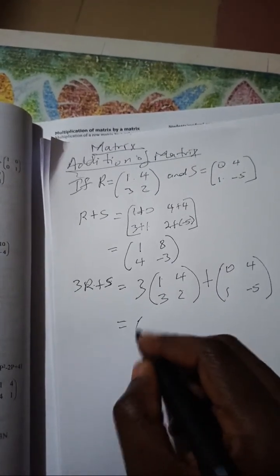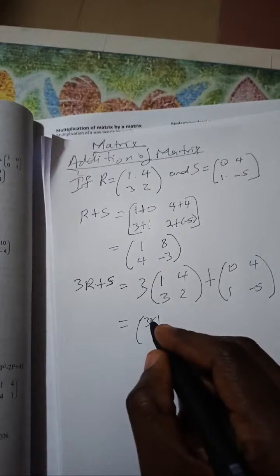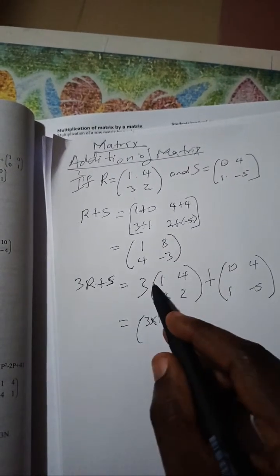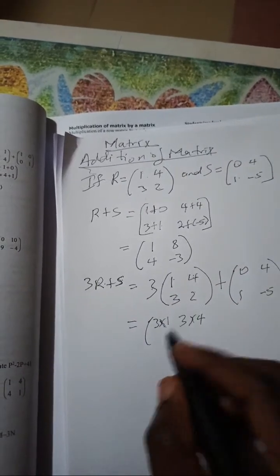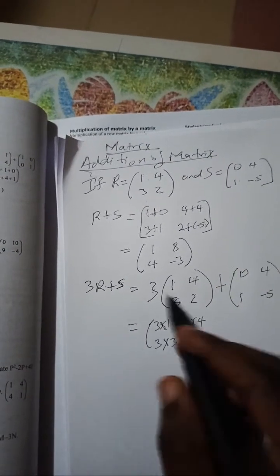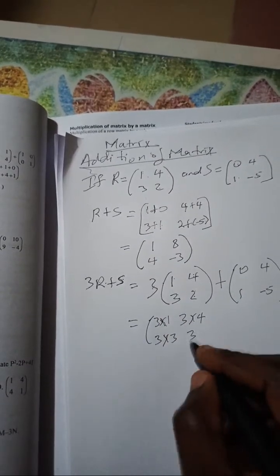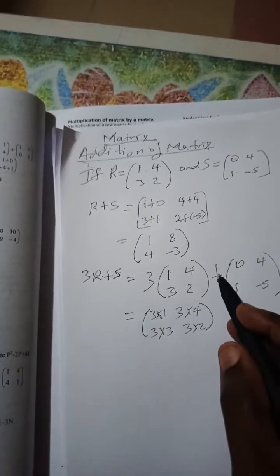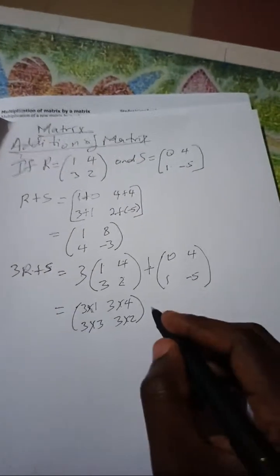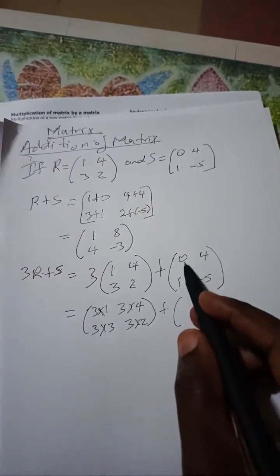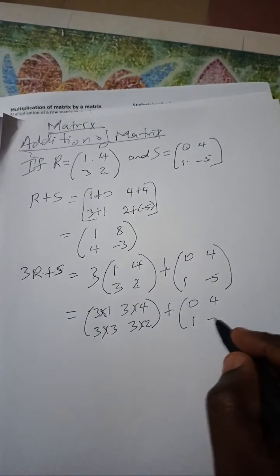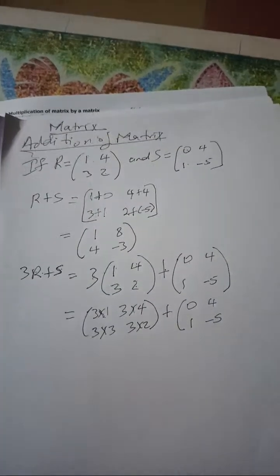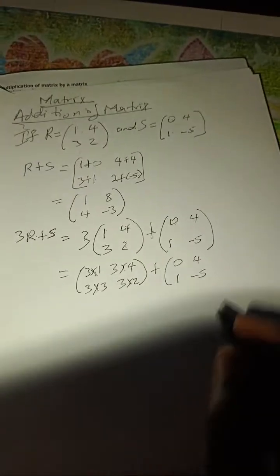So we have 3 times 1, 3 times 4, 3 times 3, and 3 times 2, plus 0, 4, 1, and minus 5, as we see it there.